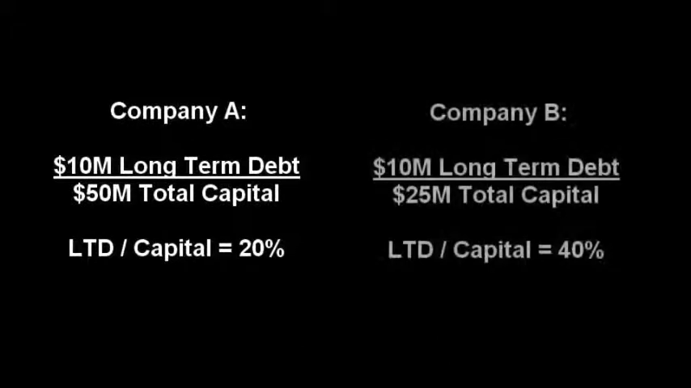For example, a company with $10 million in long-term debt and $50 million in total capital would have a long-term debt to capital ratio of 20%. A company with the same amount of long-term debt but only $25 million in total capital would have a higher ratio of 40%. The first company has less debt in their total capital structure and possibly less risk to equity investors.